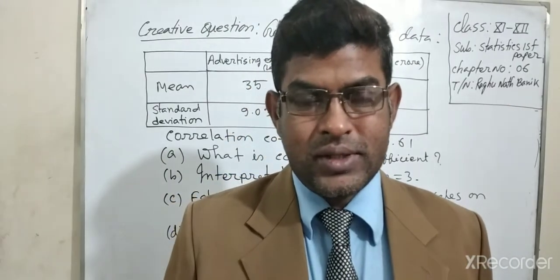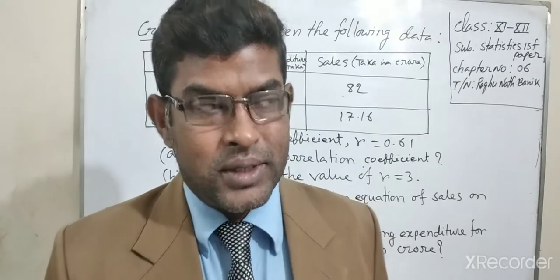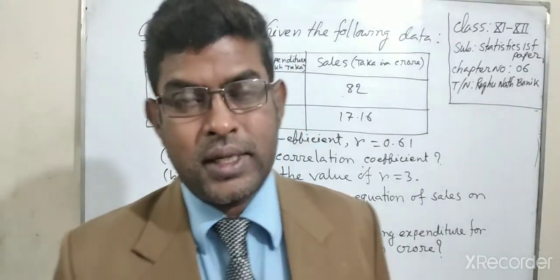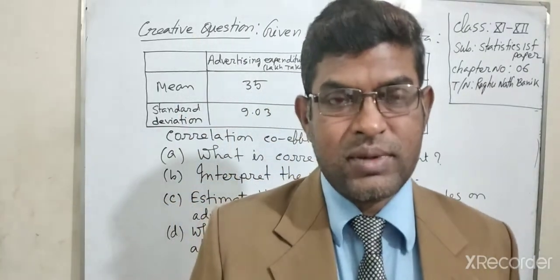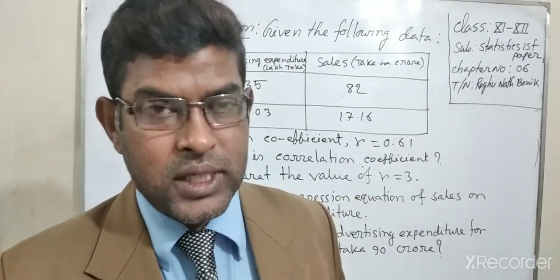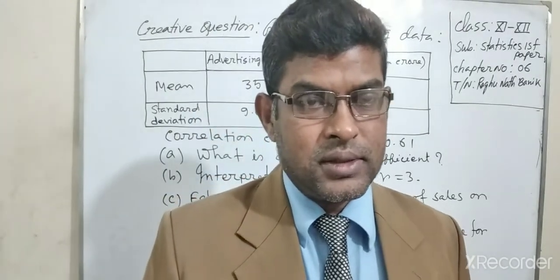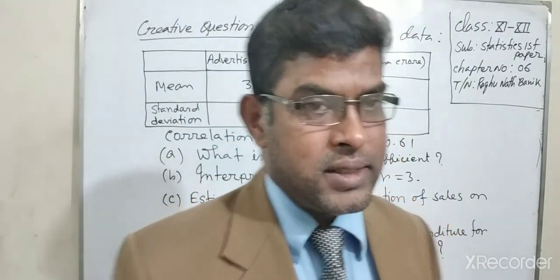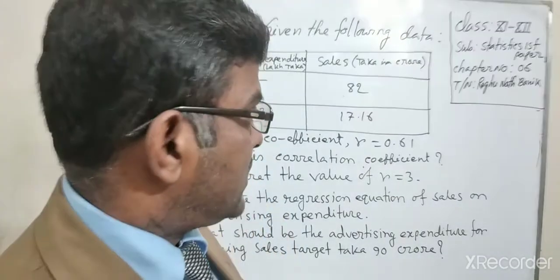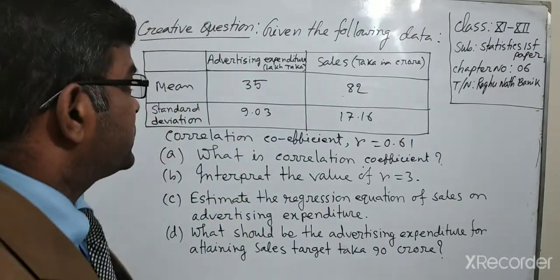Dear students, today our revision class topics are correlation and regression, Statistics First Paper, Chapter 1. Today I will discuss a creative question from this chapter. So dear students, let's start our class. At first I will read the question.